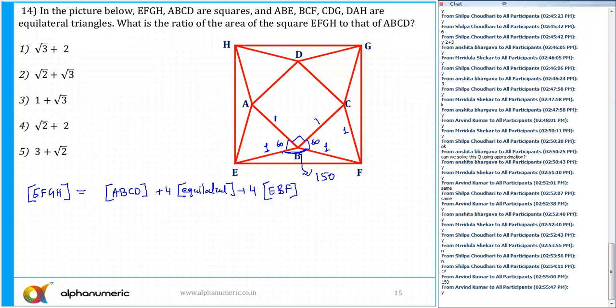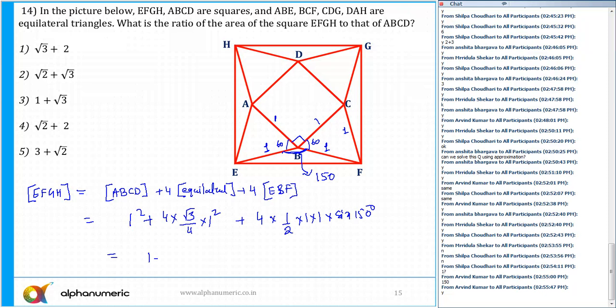So the area of the square ABCD is equal to 1. 4 times the area of the equilateral triangle is equal to root 3 by 4 a squared, that is again 1 squared. Then 4 times the area of EBF. The area of EBF is half AB, that is 1, into sine theta, that is sine of 150 degrees. What is sine 150?